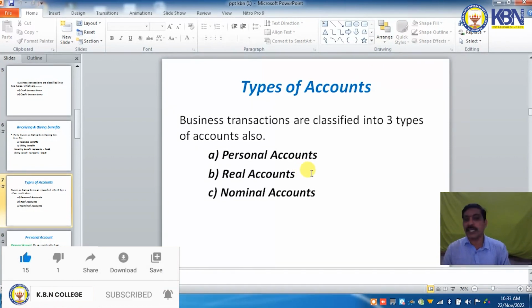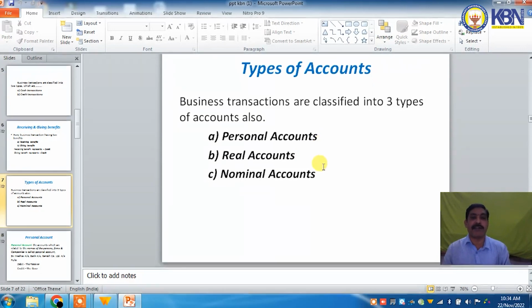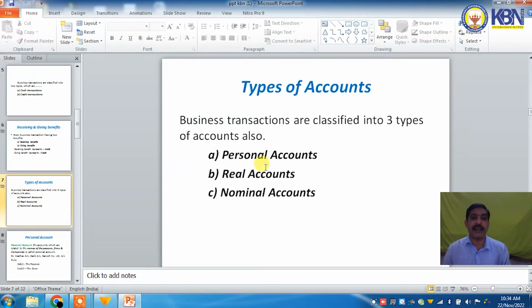For example, Krishna account is the name of a person, bank account is the name of a firm, and Mahesh and Company Limited is a company name. So the accounts which are related to names of persons, firms and companies. The rule of personal account is debit the receiver and credit the giver.